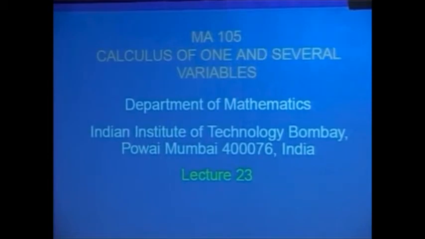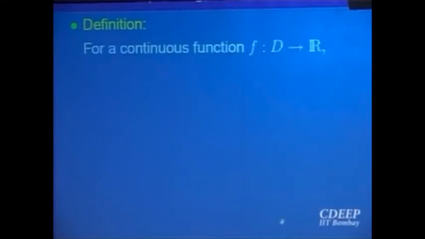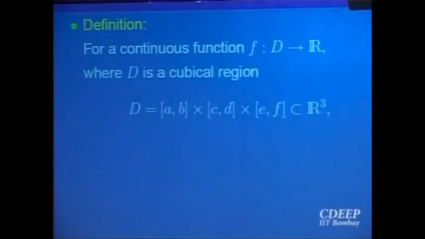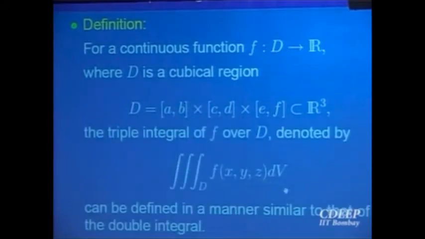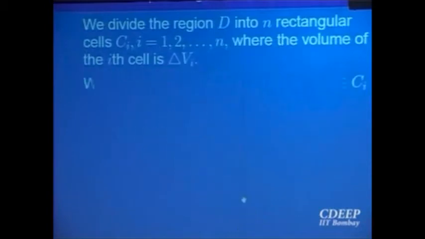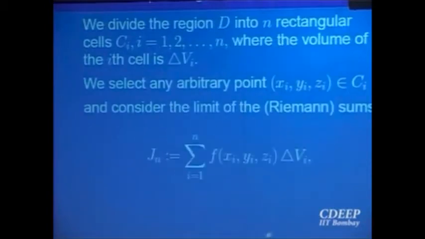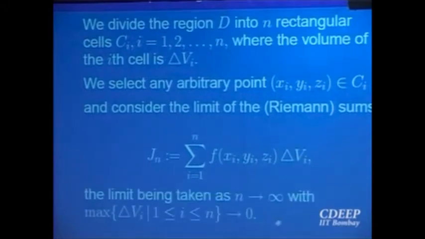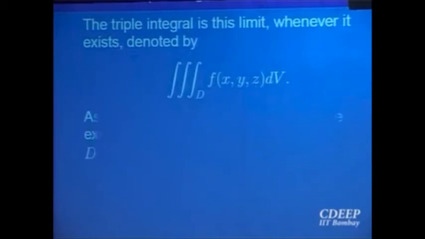We started looking at the notion of triple integral. Just to revise that, f is a function defined on, say, a cuboid [a,b] cross [c,d] cross [e,f]. The triple integral we defined by partitioning, and saying that you can do similar things as for two variables: partition the domain into smaller cuboids, take a value at a point, multiply it with the volume, sum it up and take the limit as the partition becomes finer and finer.